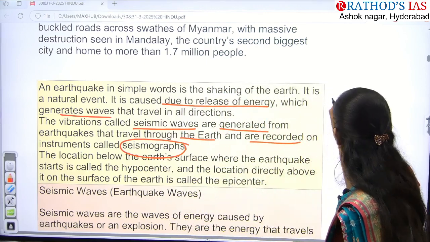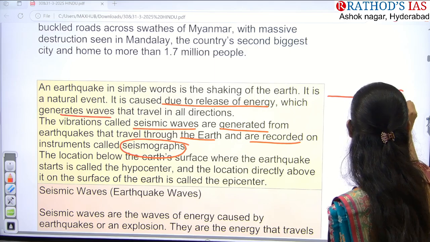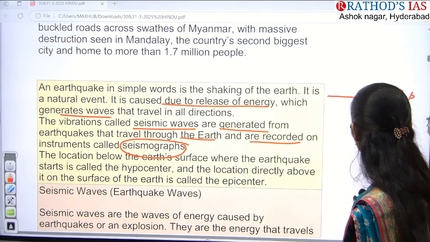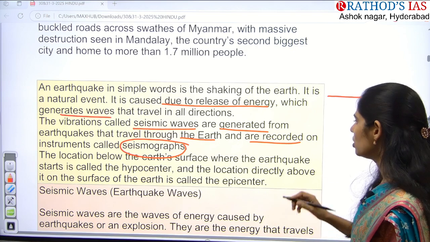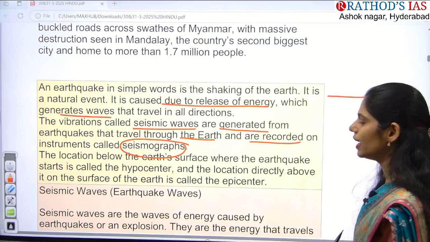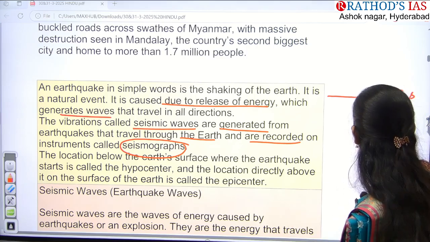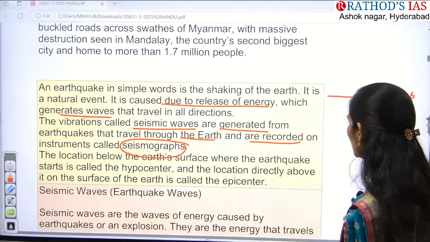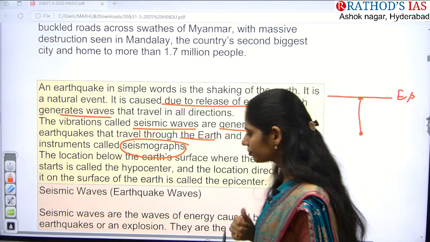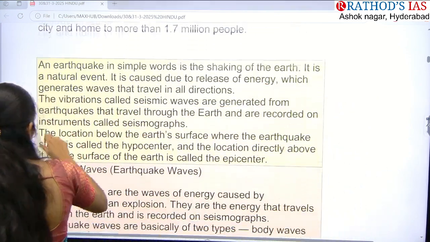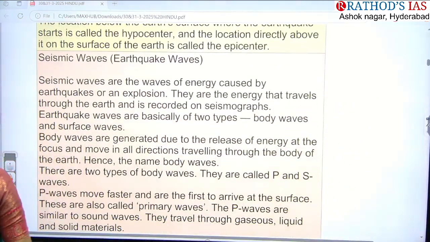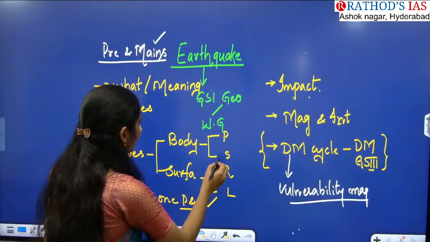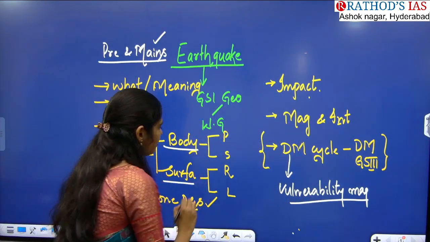Especially if you say this is the earth surface, for example, at this point the trigger happened, so this point is called the focus, and this area is called the hypocenter or epicenter. And if you look at the types of seismic waves, we have two types, as I said. So which are those two types? We have body waves and we have surface waves.